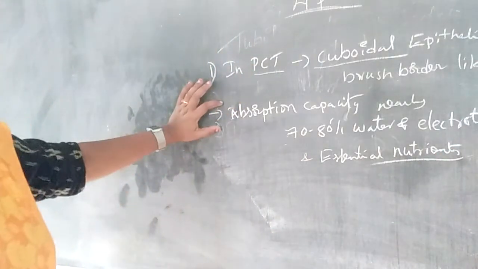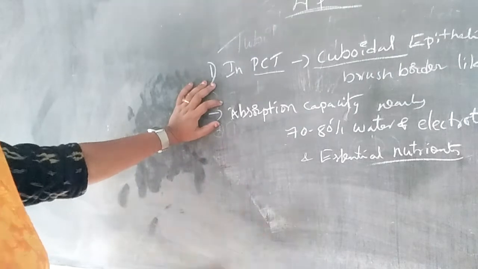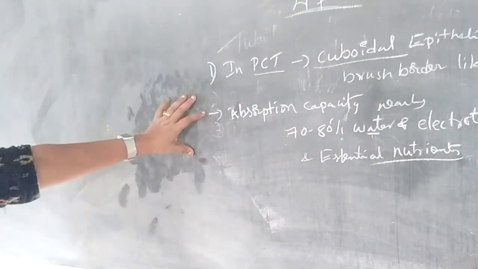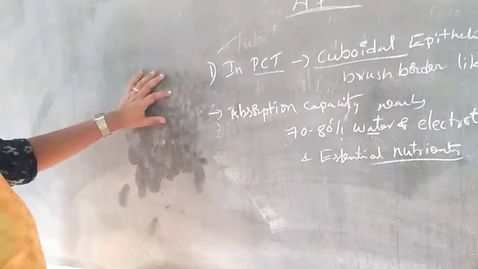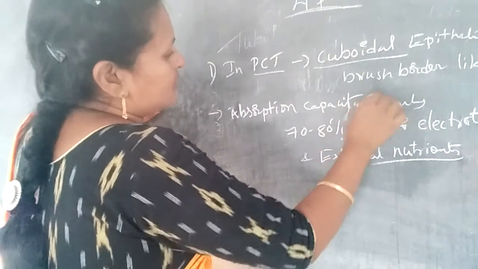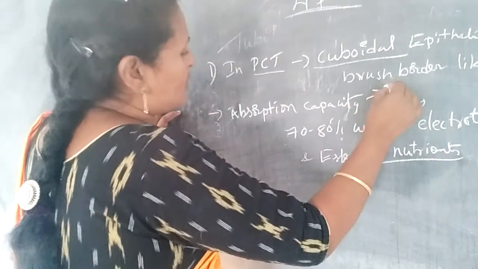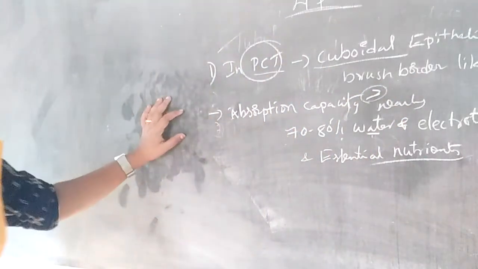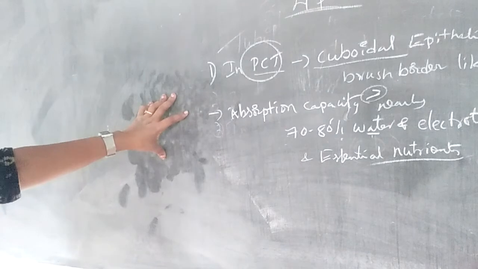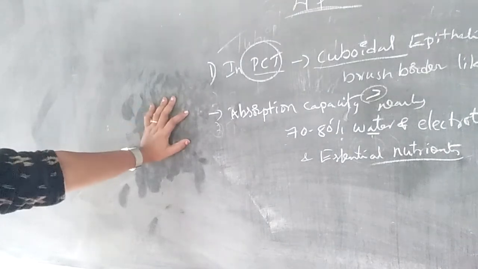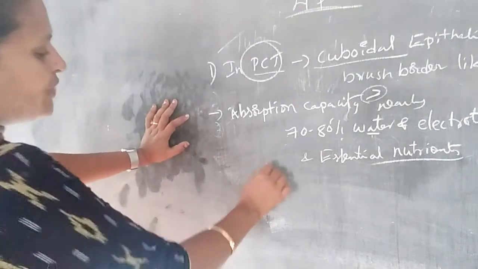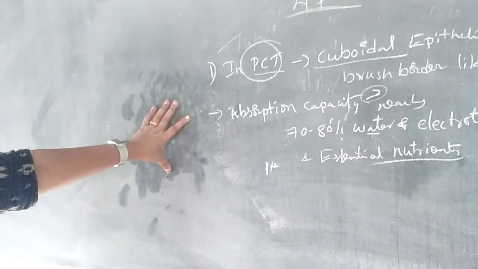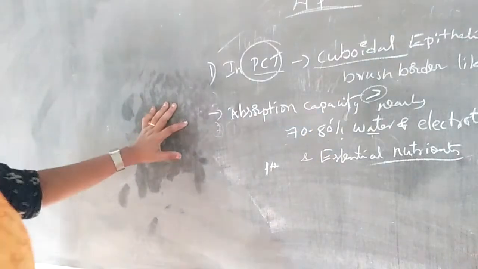Its absorption capacity is nearly 70 to 80% of water, electrolytes and essential nutrients. So it is the maximum. The maximum absorption capacity is present in the PCT. And the PCT also helps to maintain the pH and ionic balance of the body.